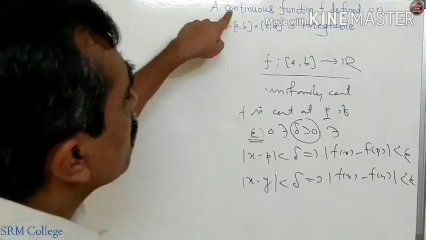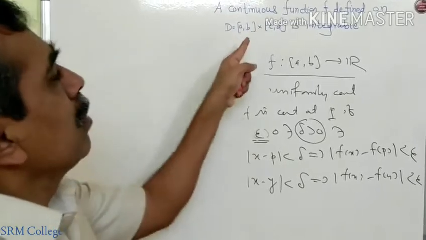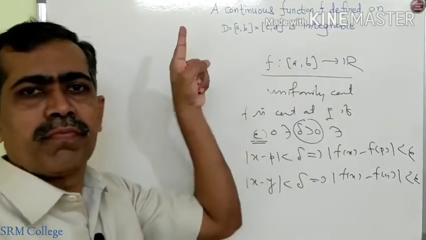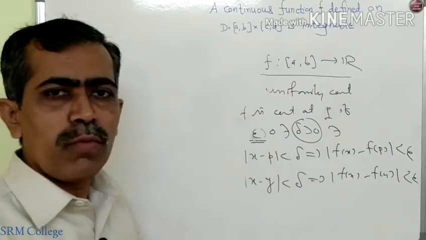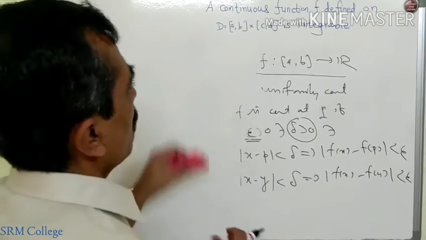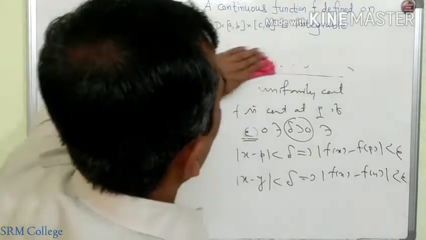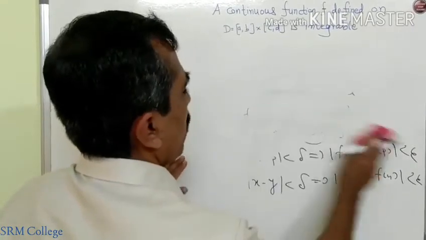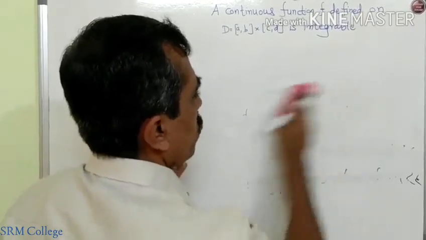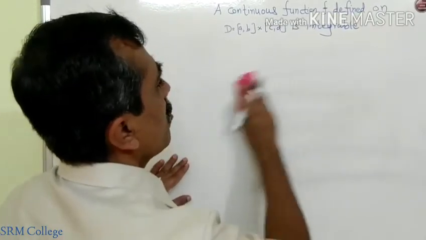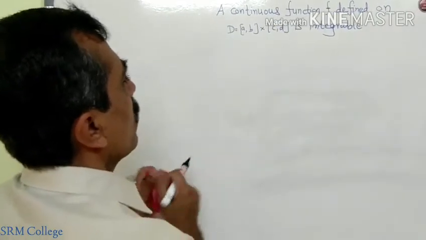So our function, being defined on a closed and bounded interval, though it is in R2, is also uniformly continuous. See friends, my function f from D to R has two properties: it attains its bounds, meaning it has a supremum and infimum on D, and it is uniformly continuous.